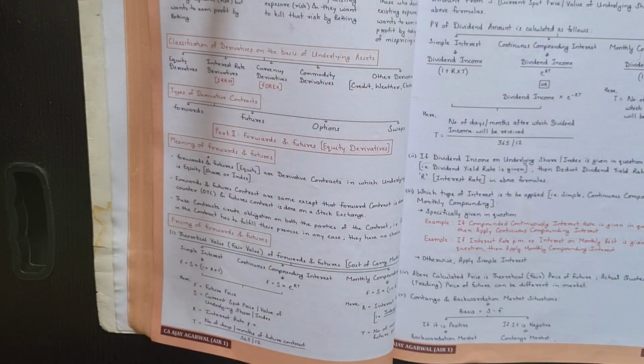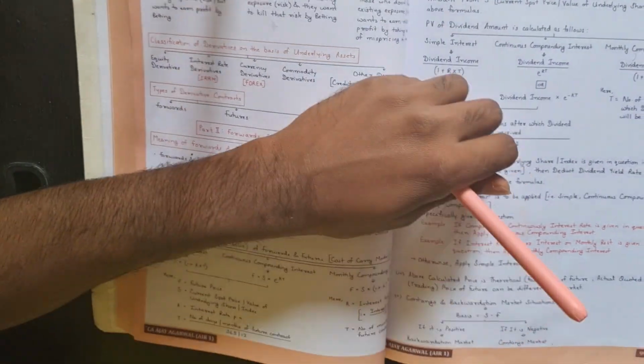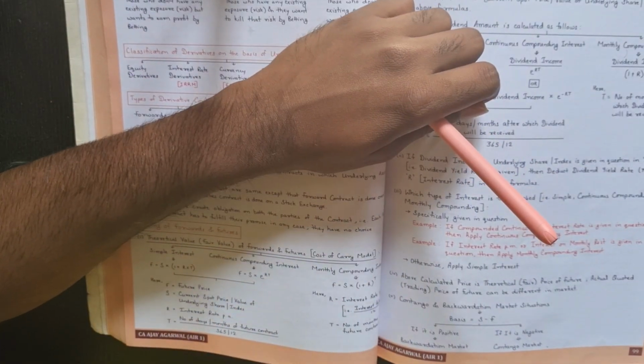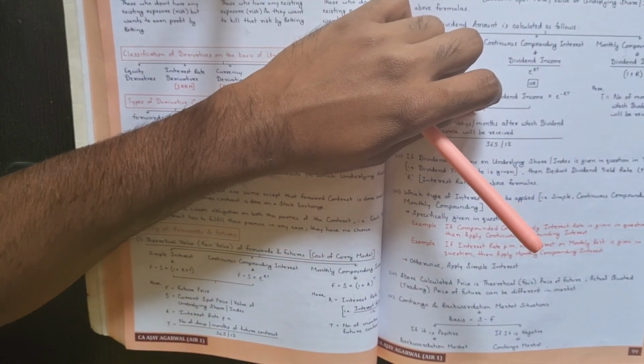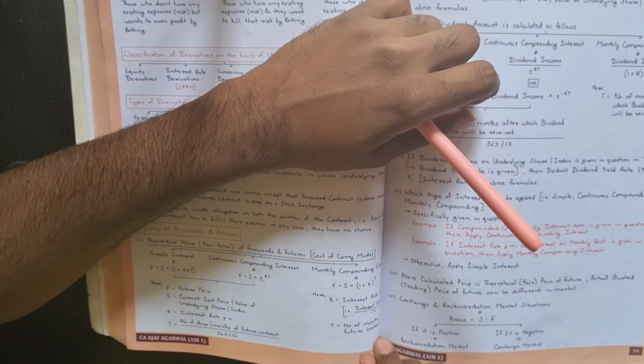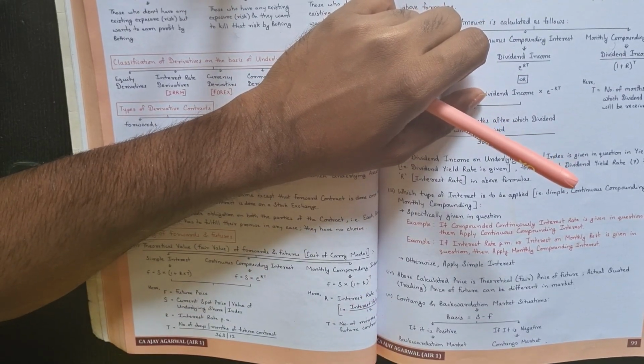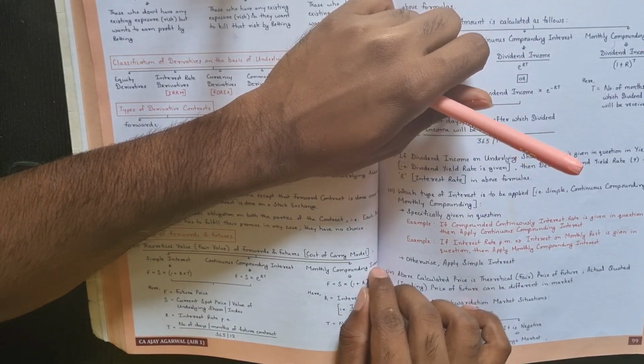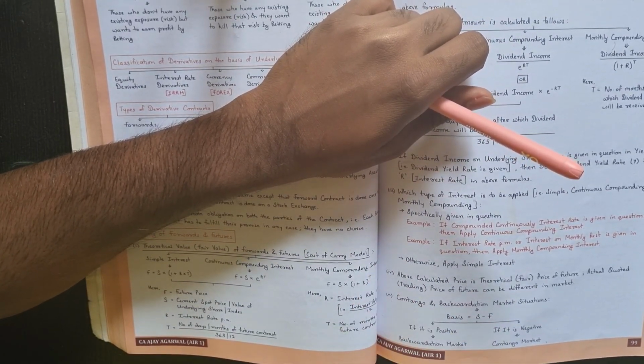Next we have monthly compounded interest. So how do we do monthly compounded interest? It is the same as your simple interest, but here one thing is happening: your time will be in the power, raised to (1 plus R).